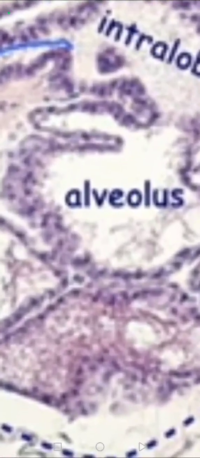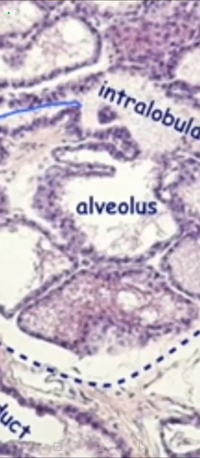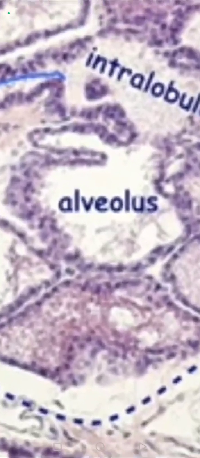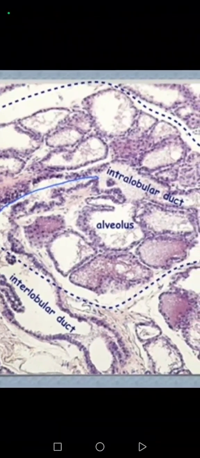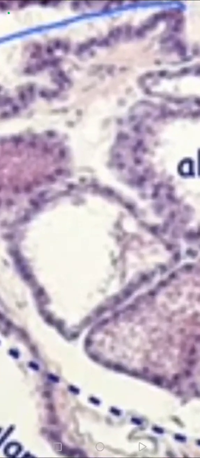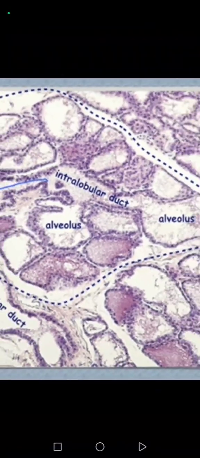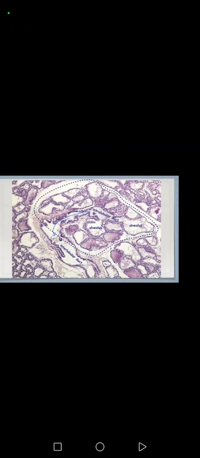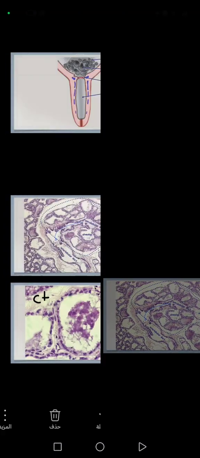Here we have alveoli, those circular structures with empty lumen. Those are called alveoli, okay? They are again lined by epithelium. So this was an H&E stain.